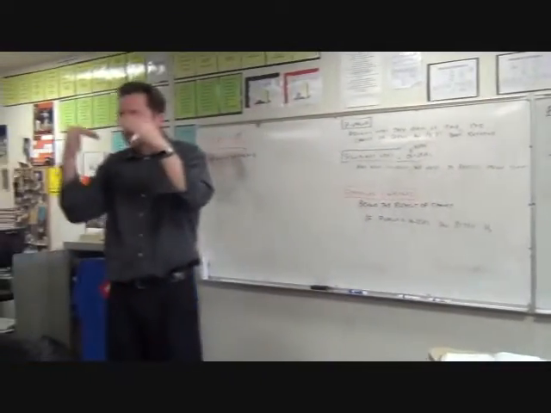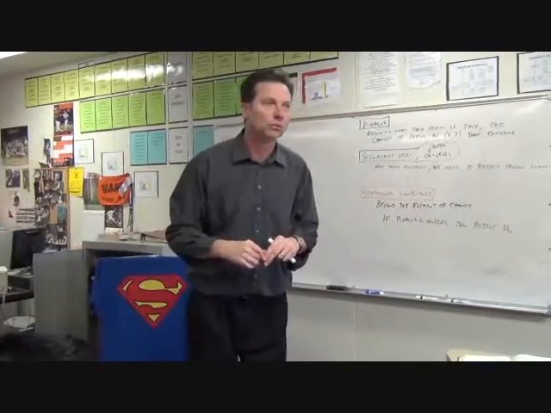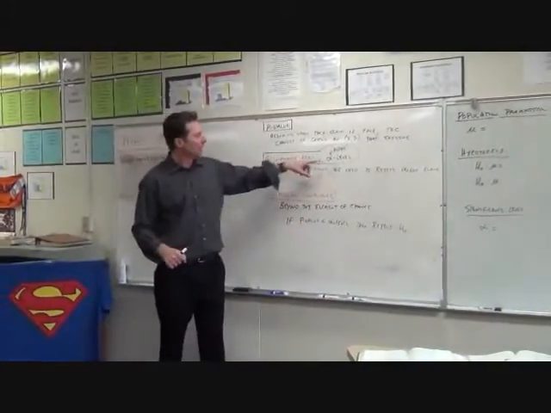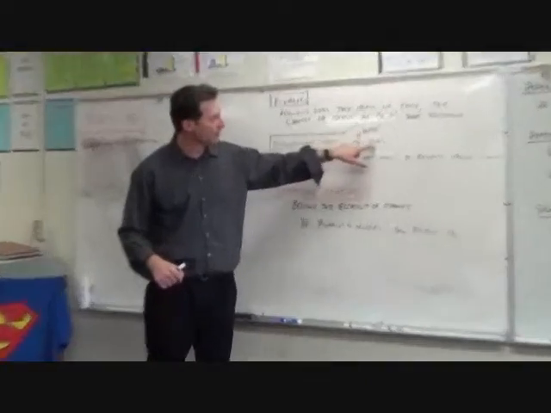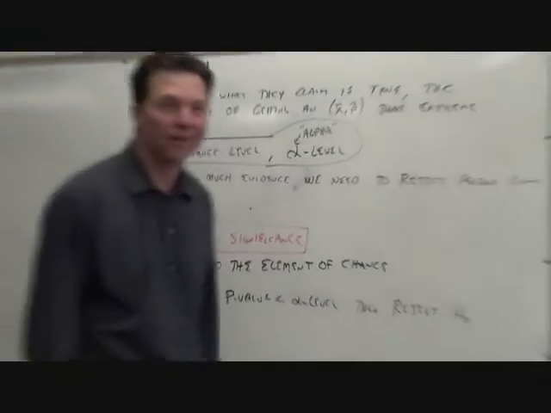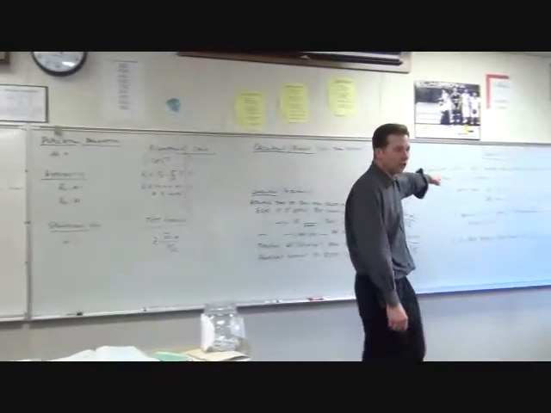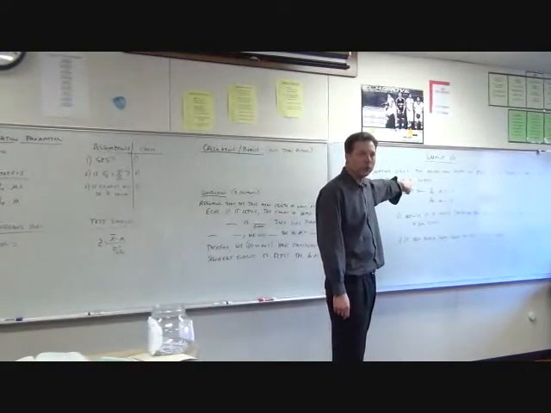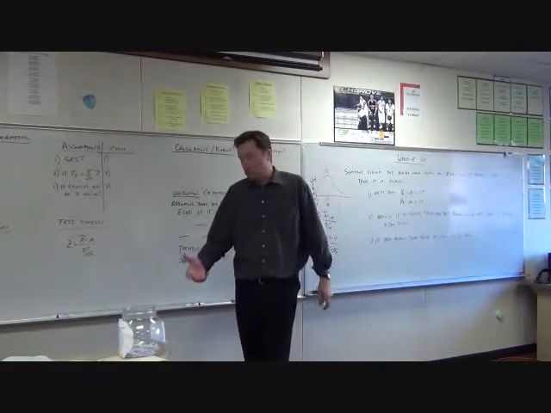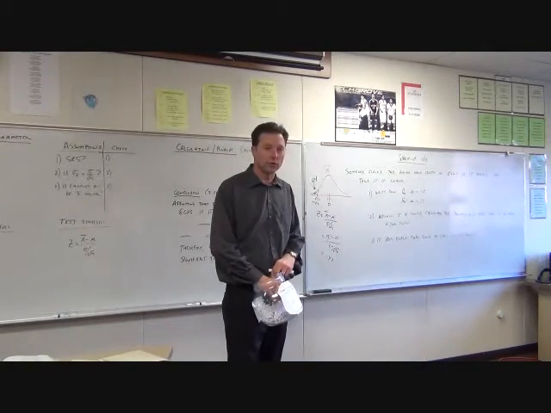At what point are you going to be able to reject what they say is true? How much evidence do you need to reject that person's claim? It's called the alpha level. You'll also hear it called the alpha level. So what do you think? What kind of alpha level do you think is reasonable? Are you going to go on television and call this person a liar? You're going to refute their claim. You're going to say they're wrong. What do you think? At what p-value are you going to be happy to reject them?